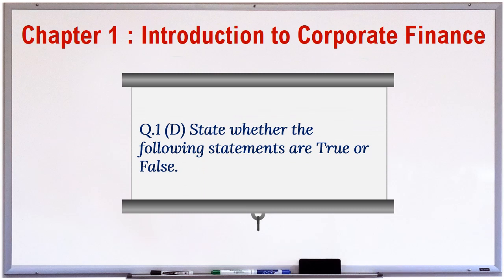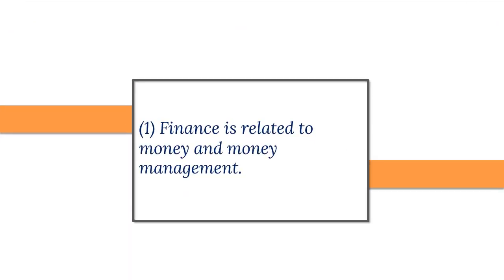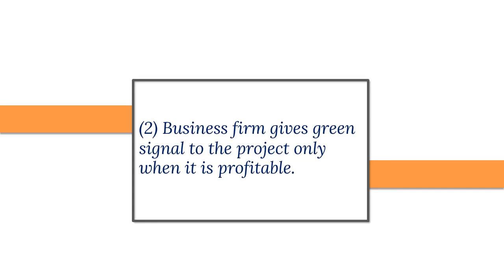Question 1. D. State whether the following statements are true or false. 1. Finance is related to money and money management. This statement is true. 2. Business firm gives green signal to the project only when it is profitable.